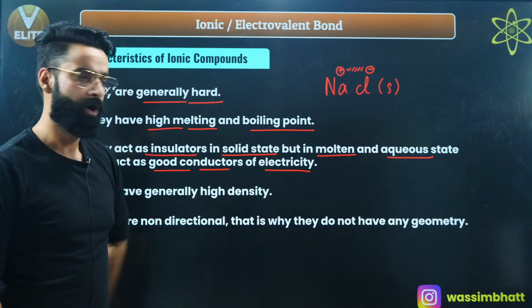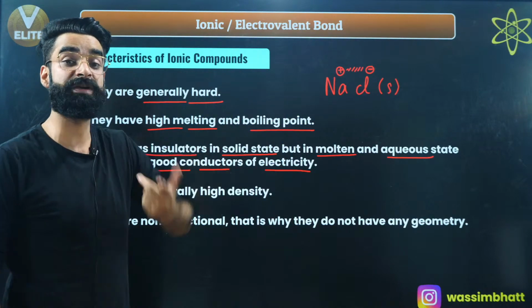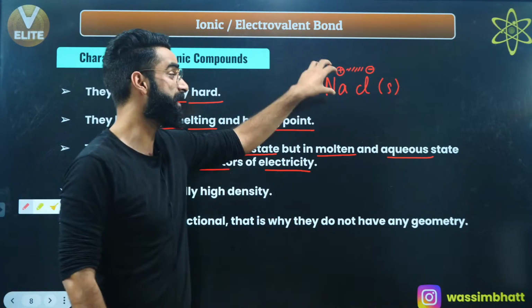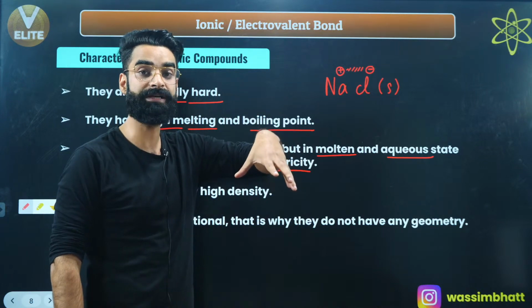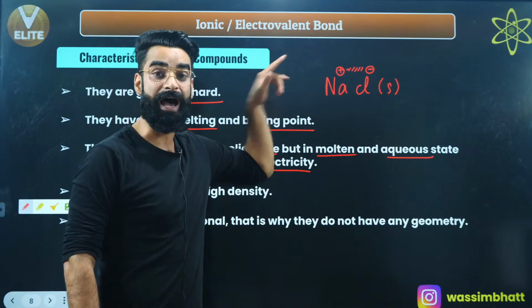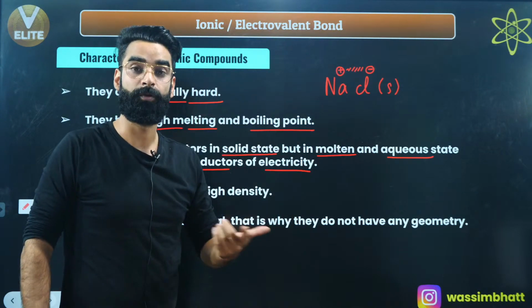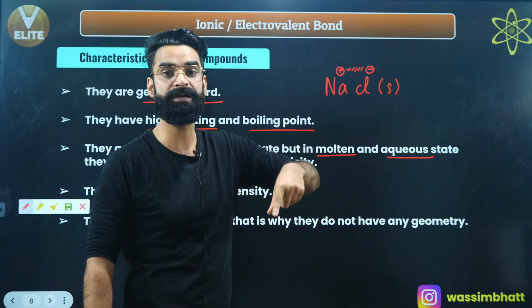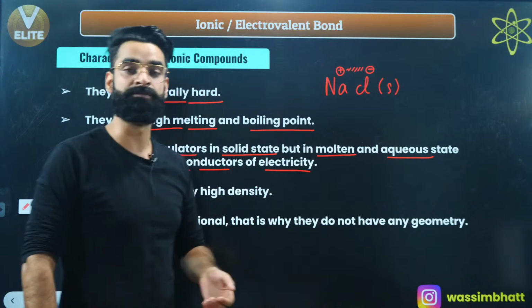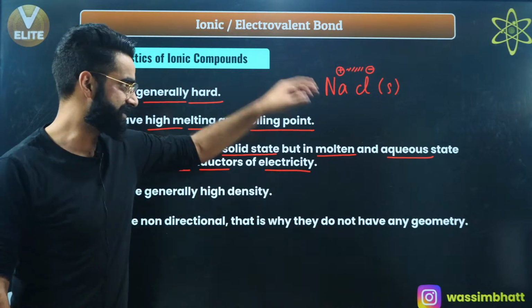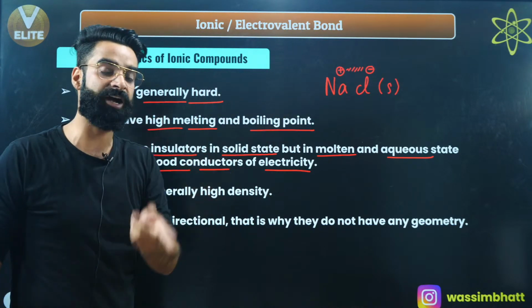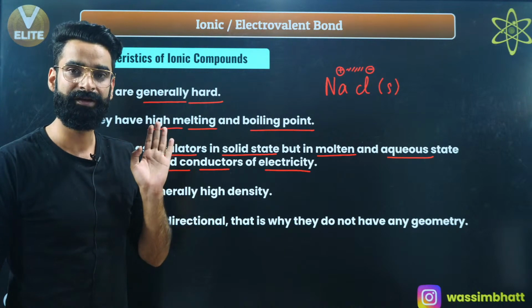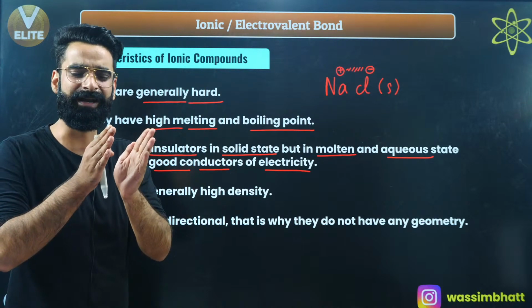But when the same ionic compound is in aqueous form, aqueous means when I put this NaCl into water, or when I take this ionic compound into the molten form, that means when I convert the solid into the liquid. Liquid NaCl is something which I call molten NaCl. When the same ionic compound is either in aqueous form or in molten form, the ions are a little far from each other.